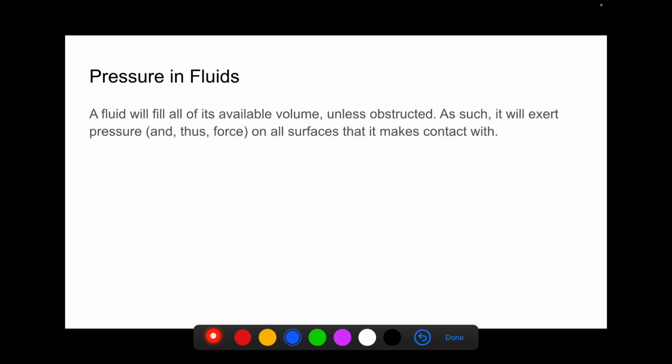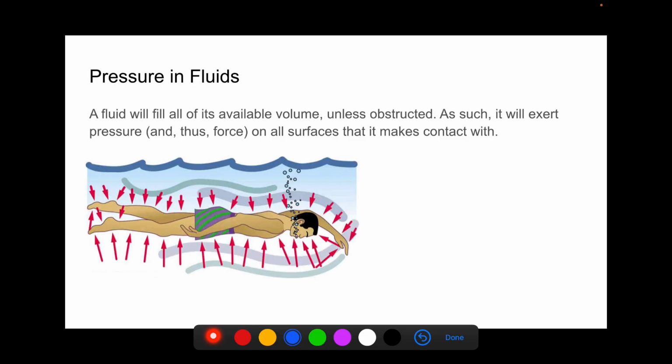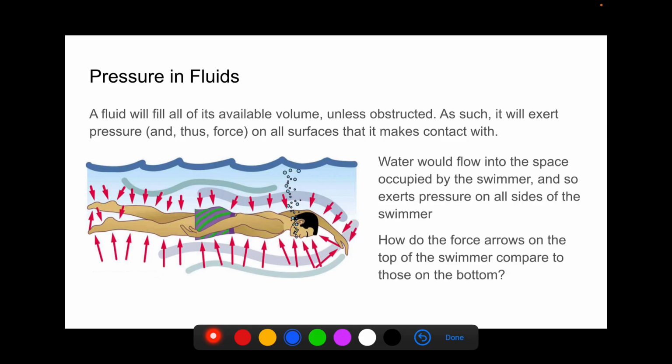And do the same thing with a swimmer in the water. The reason that a fluid exerts pressure is because it will fill in all of its available volume unless it's obstructed. And a swimmer is an obstruction to the water. And so obviously this water is going to exert pressure on the swimmer. Why is it the case that the force arrows on the top of the swimmer are smaller, indicating a smaller force, than the force arrows on the bottom of the swimmer? Think about why that is.